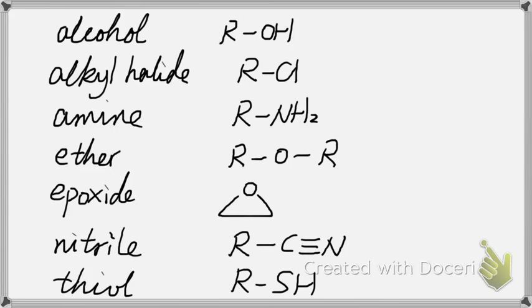Alkyl halide contains halogens. It could be fluorine, chlorine, bromine, or iodine. Amines are the compounds that contain the amino group, NH2. Ethers have oxygen connected to 2 carbon atoms. Epoxide has a 3-membered ring with an oxygen in the ring. Nitrile has the cyanide group that has a CN triple bond. And the thiol has an SH group.